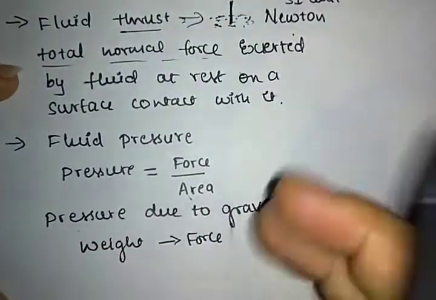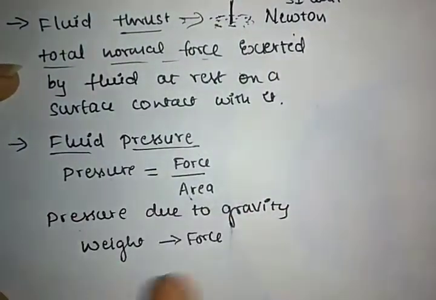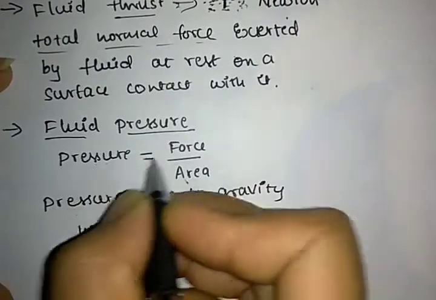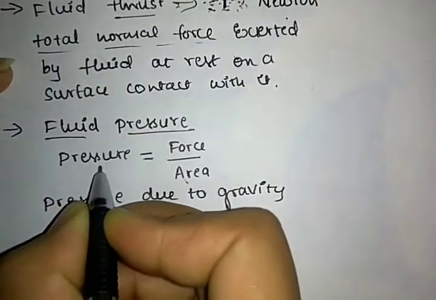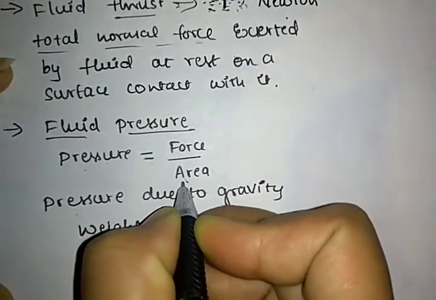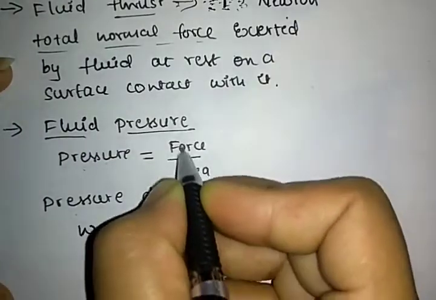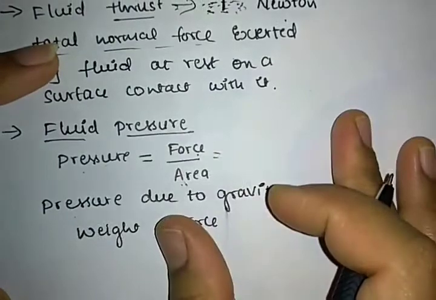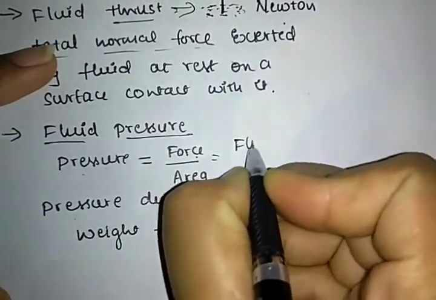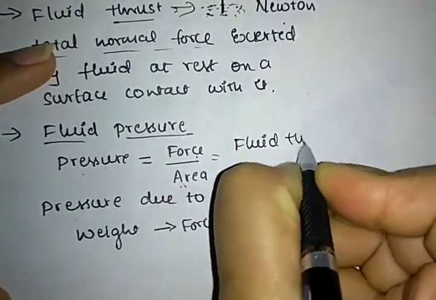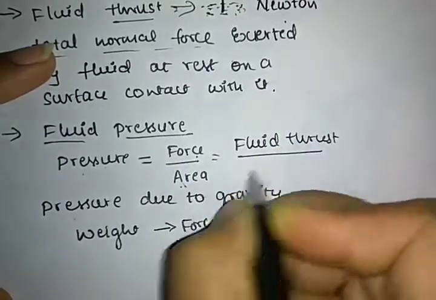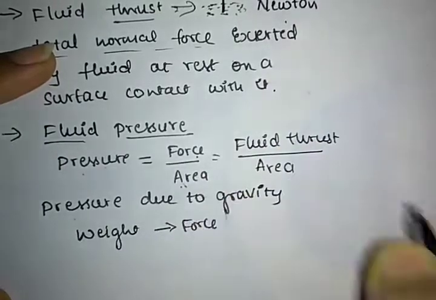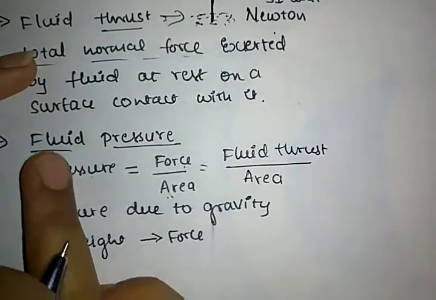So what is meant by fluid pressure? We know the formula for pressure. Pressure is force by area. In the fluid, what is the force exerted? The force is fluid thrust. So fluid thrust per unit area is called fluid pressure.